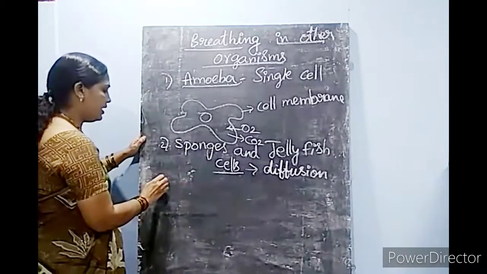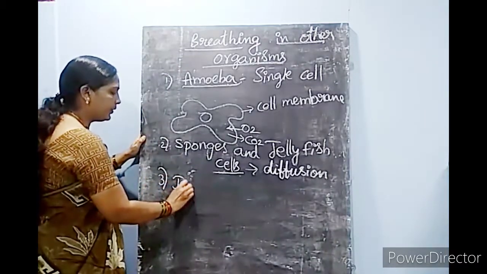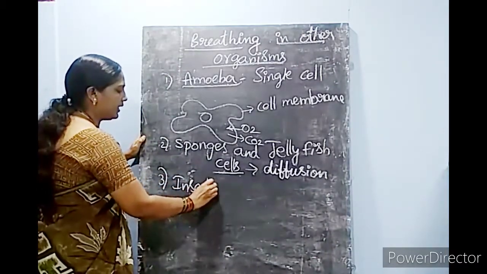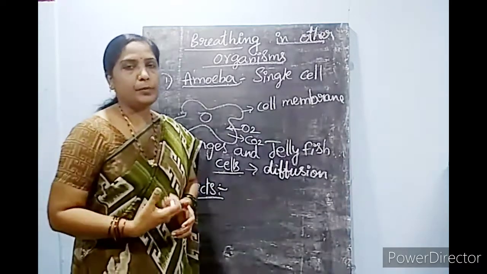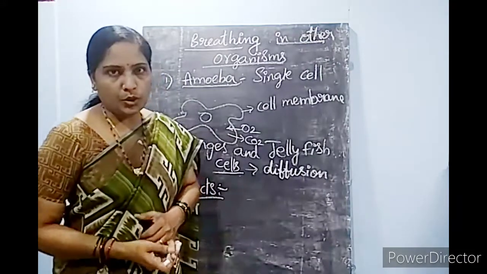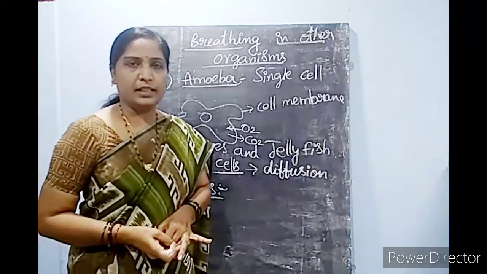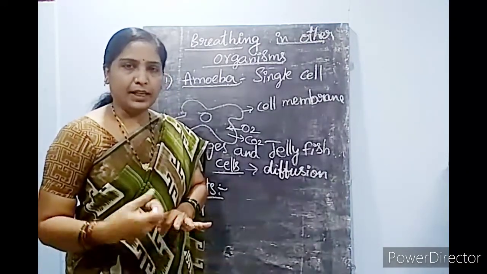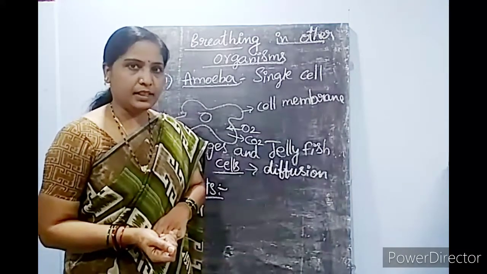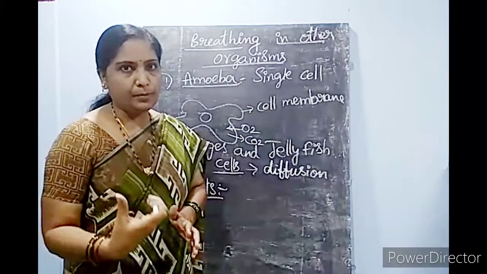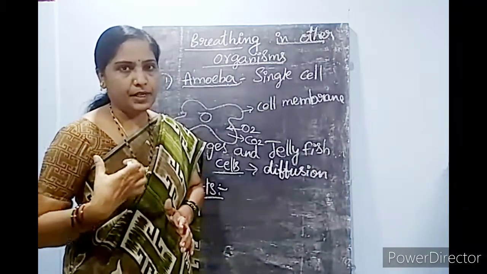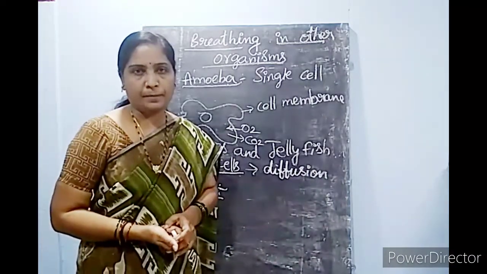And when we see insects, you all know many insects, like cockroach, butterflies, termites and many others. So how do these insects do the breathing process, how does respiration take place in their body?